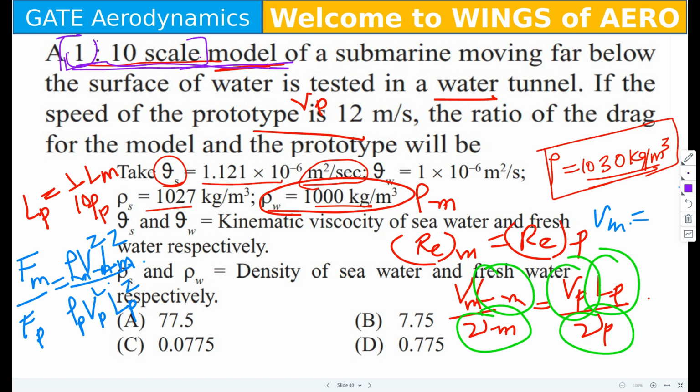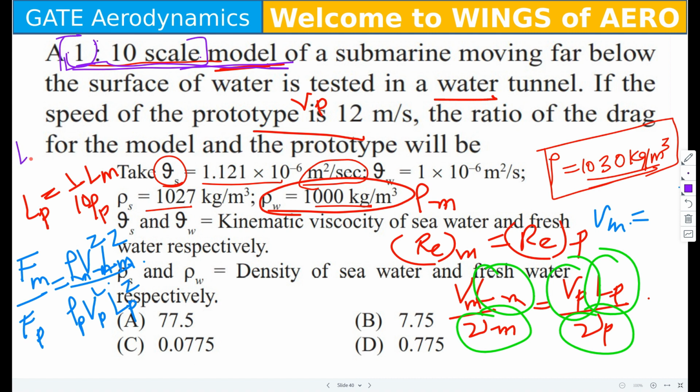Yes, ma'am, we got that point. Vm is equal to 1.07 meters per second, ma'am. We don't have that data, we don't have the answer, only the options.